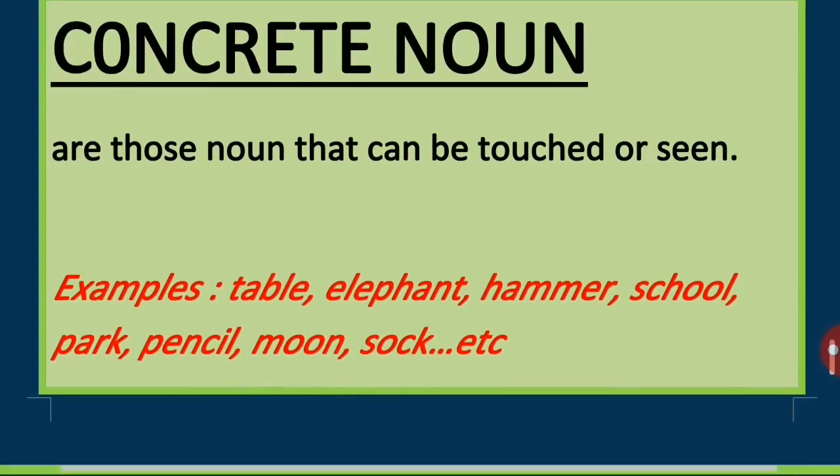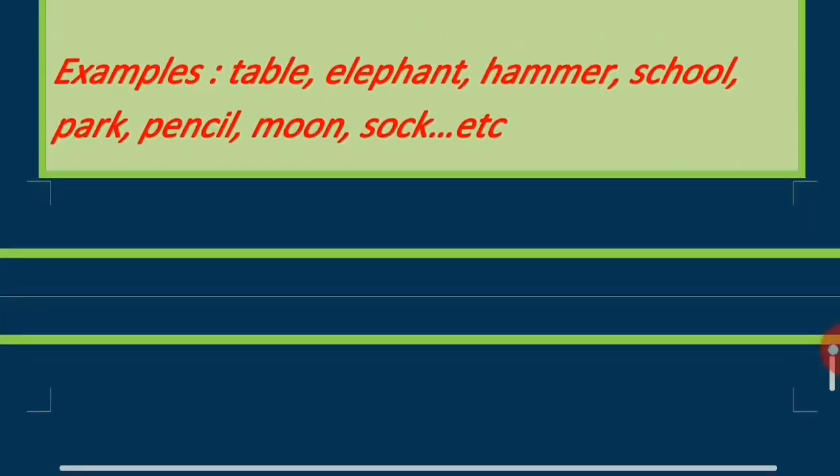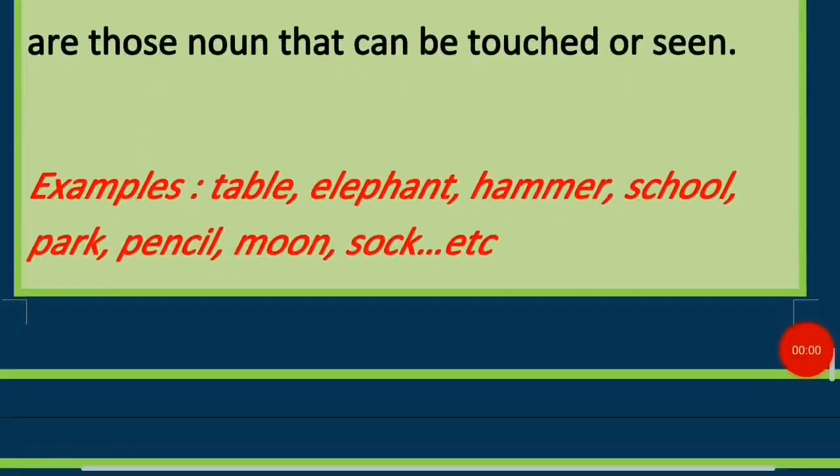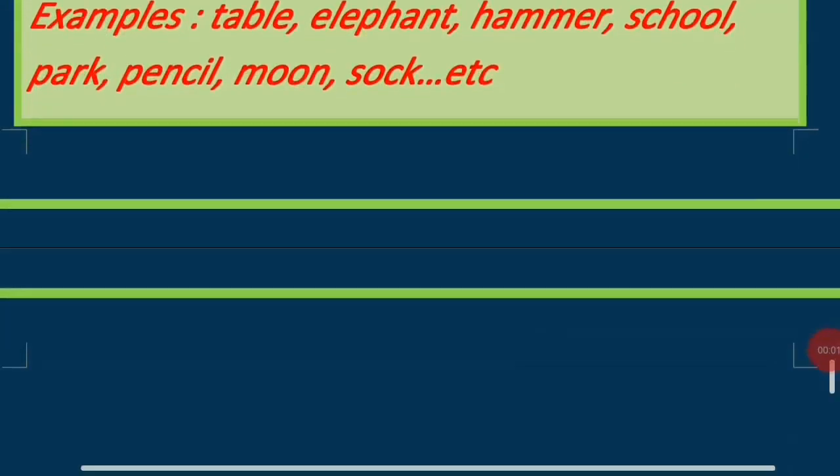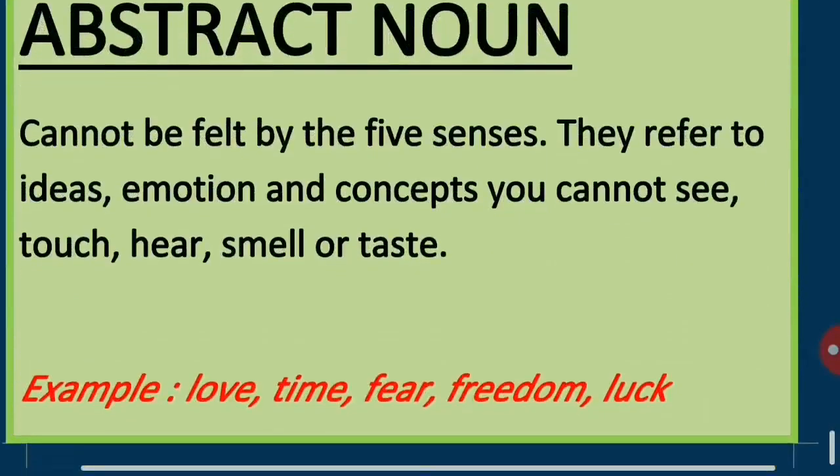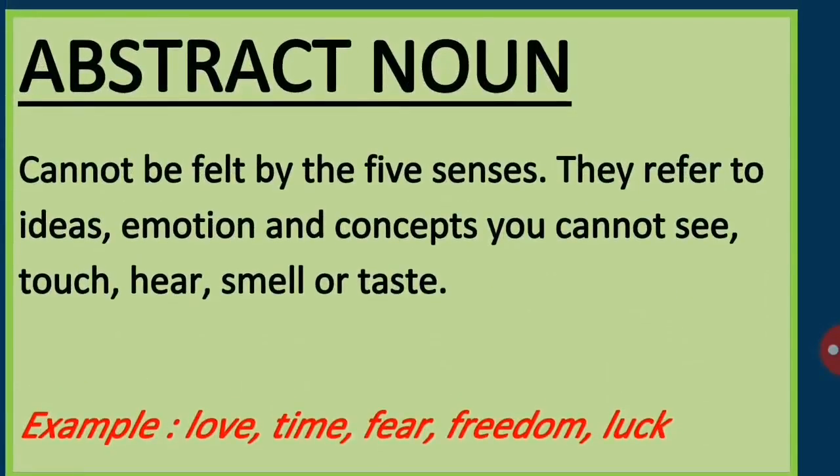Okay. Now we'll go through the last type of noun. After concrete noun, we are going to see abstract noun. It is just the opposite of concrete noun, where concrete noun can be touched, heard, smelled, or tasted.